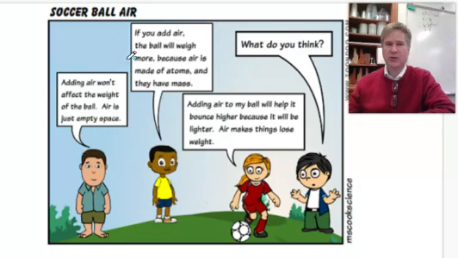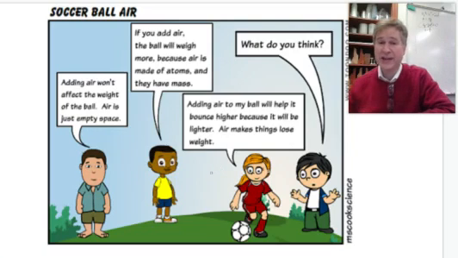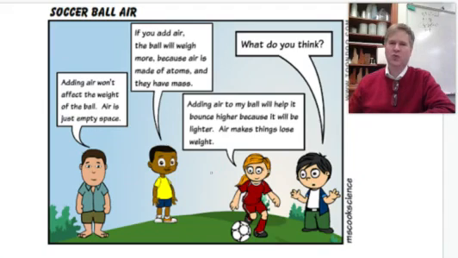The person in the yellow shirt says, "If you add air, the ball will weigh more because air is made of atoms and they have mass." The girl in the red says, "Adding air to my ball will help it bounce higher because it will be lighter. Air makes things lose weight." And then finally, this last one says, "What do you think?" This was actually created by a science teacher on a test I was reading, and she wanted to see what her students thought about these three characters. So we'll come back to this. Maybe one or all or none are actually accurate.